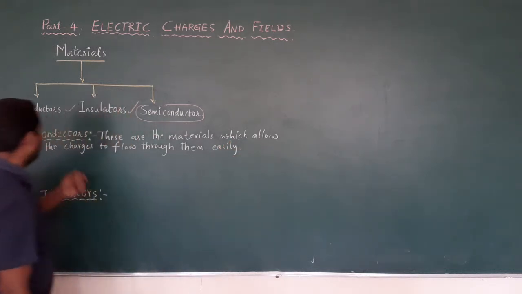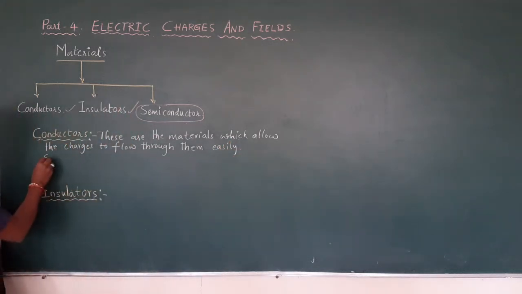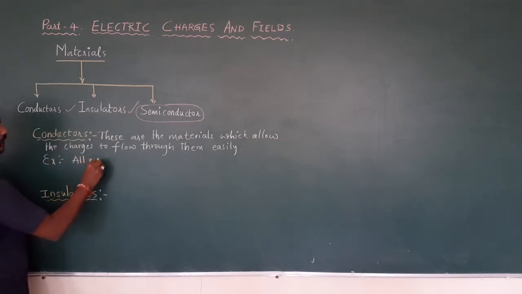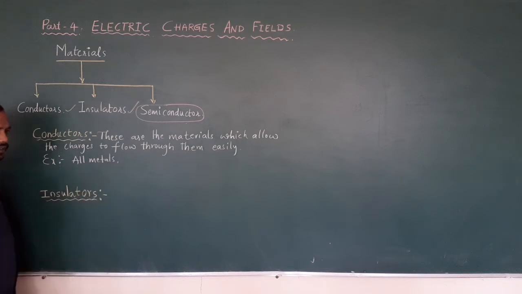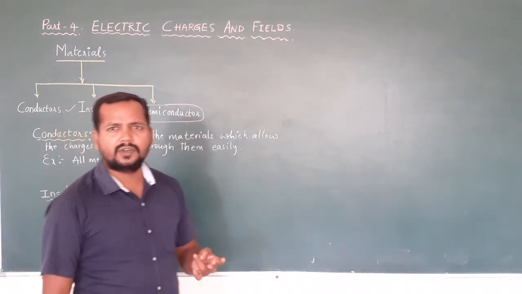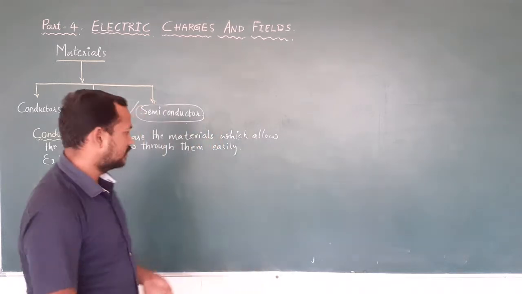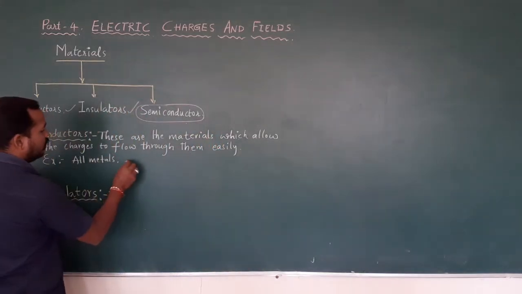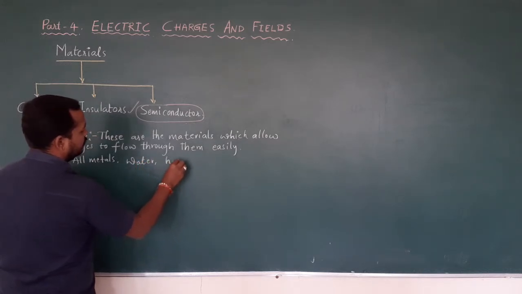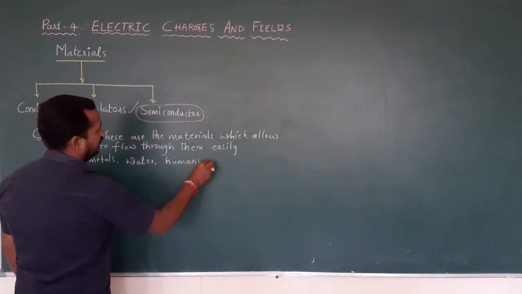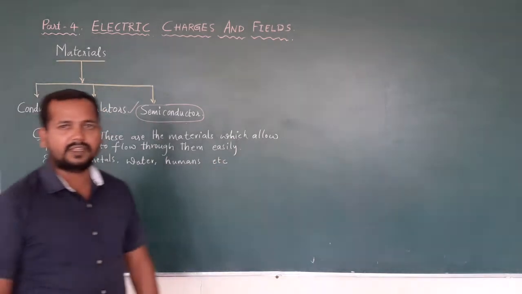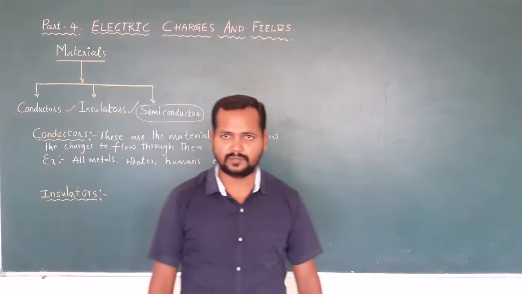They are called conductors. Examples: all metals, such as aluminium, gold, silver, copper, zinc. Also water, humans, etc. All these allow the charges to flow through them. They are called conductors.